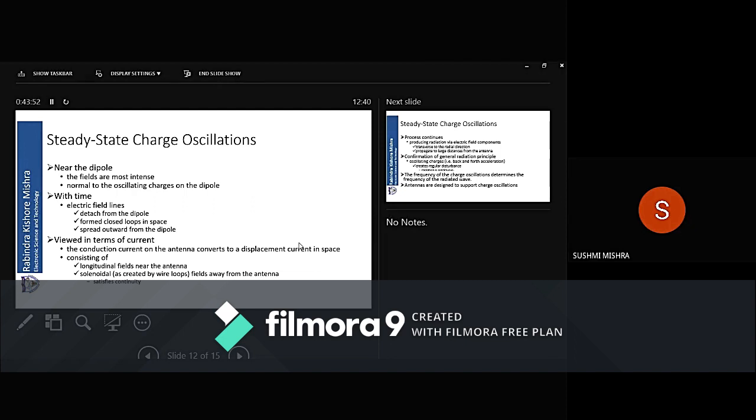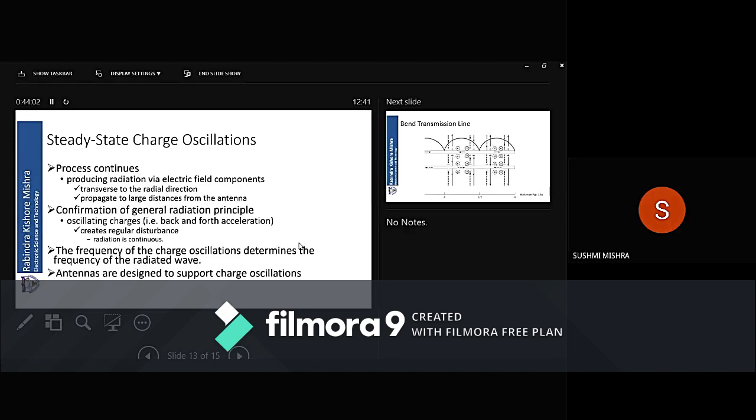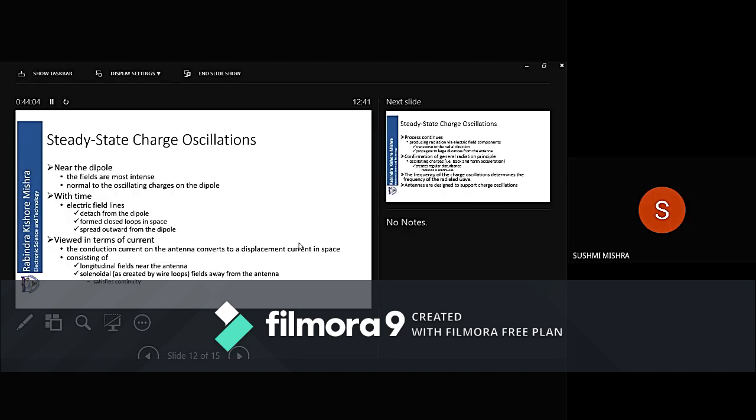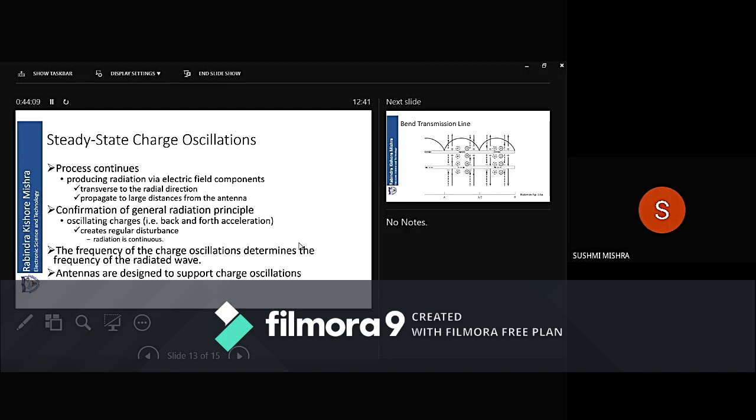The other is solenoidal fields or closed loops, created by the wire loops. These fields are away from the antenna. These always satisfy the continuity. Now this process continues, and because of the continuation of this process, we get radiation. Radiation is transverse to the radial direction and propagates to a large distance from the antenna.